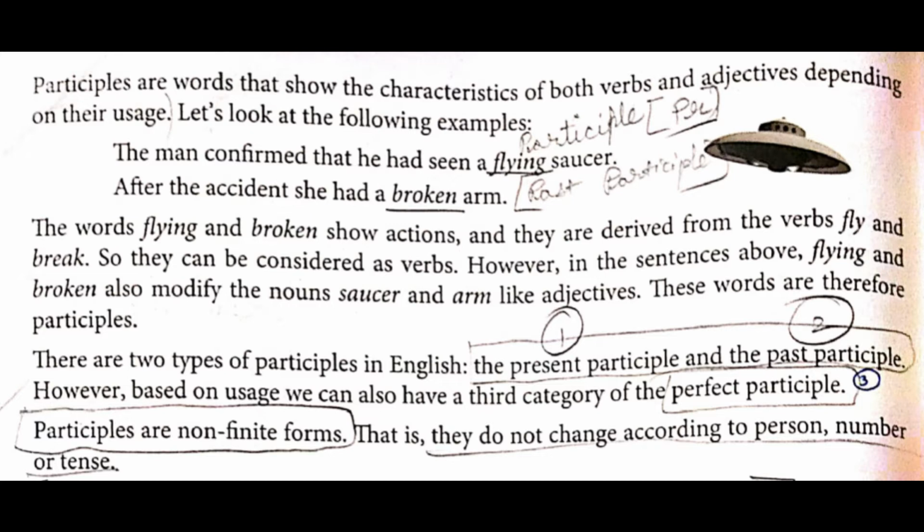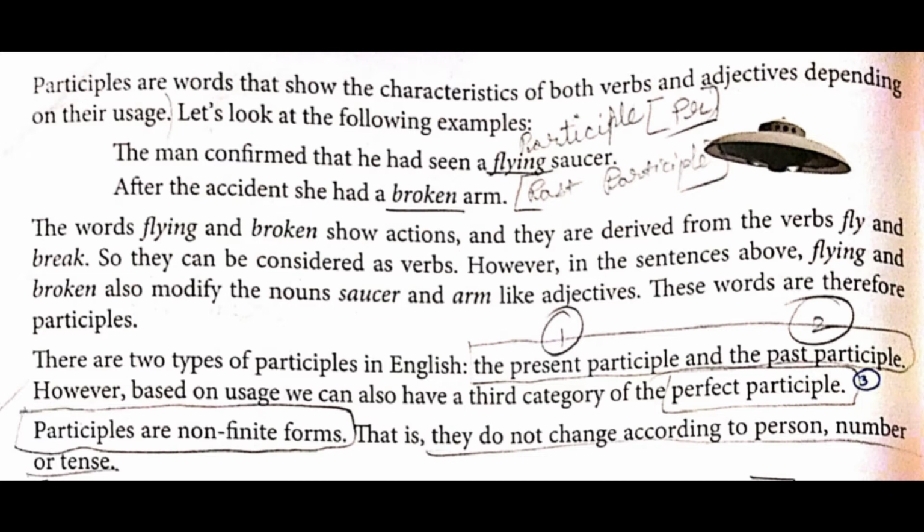The words flying and broken show actions, as verbs are what? Action, doing words. And they are derived from the verbs fly and break. The base form of flying is fly, and of broken is break. Break, broke, broken. Fly, flew, flown. That is past participle. But over here flying is used, so it is present. Fly plus ing is used.